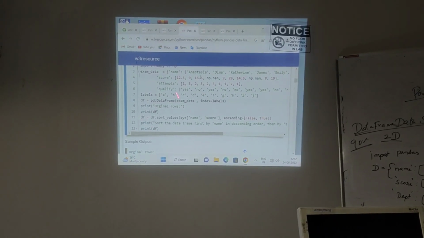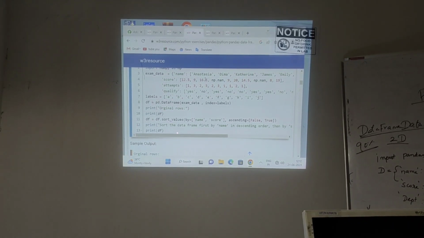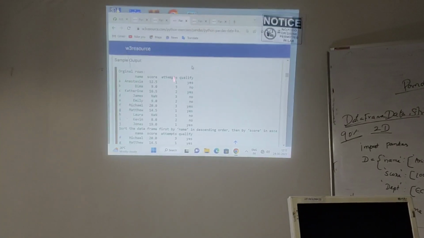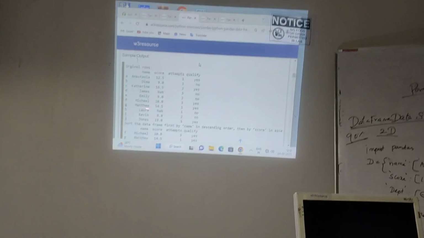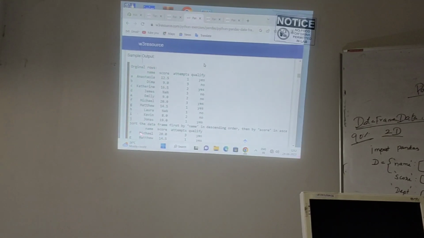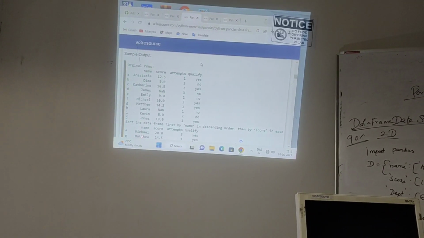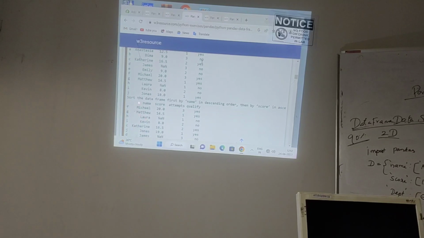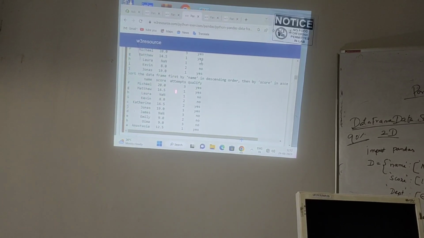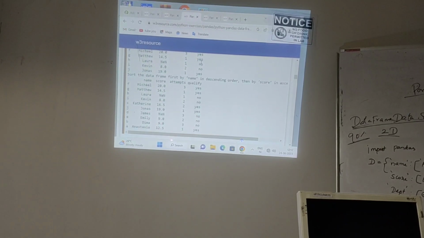After that I will check the original table and the sorted table. Understand? The output. This is the original table we created. First we created one original table. After sorting you have to check the second table which is rearranged. So here the name values are in descending order, and the score values are in ascending order.